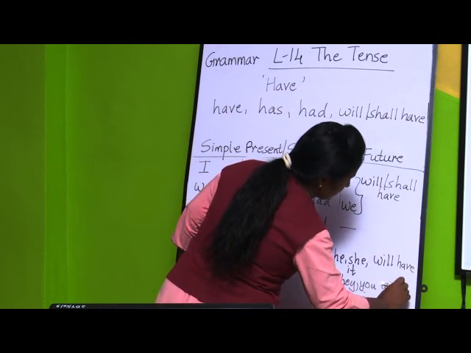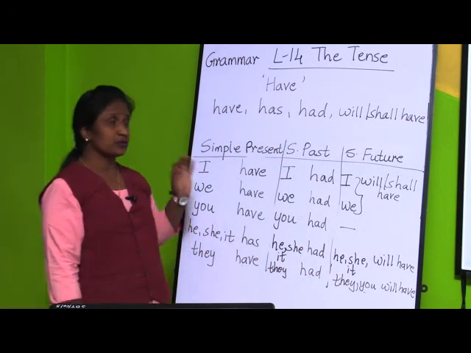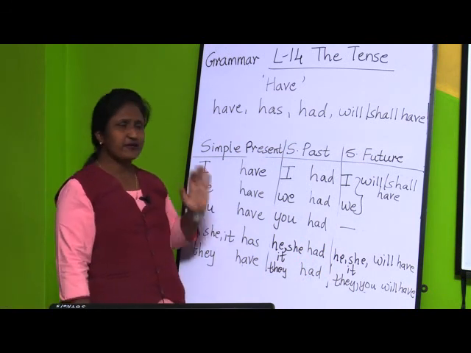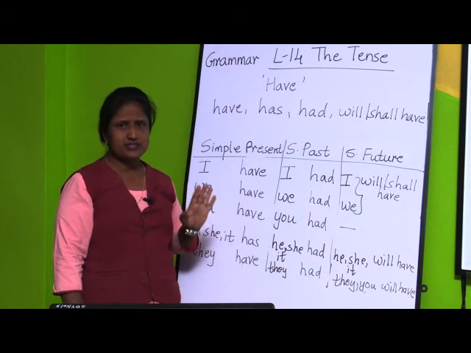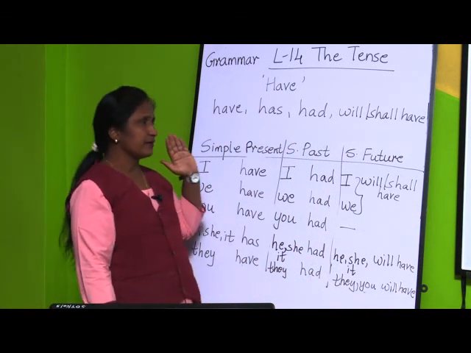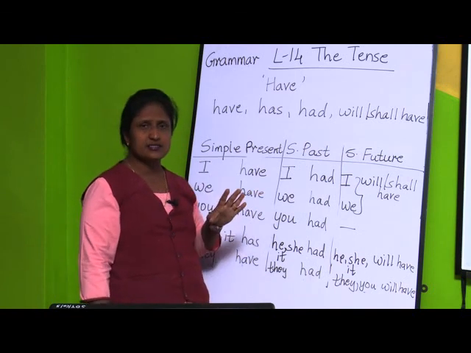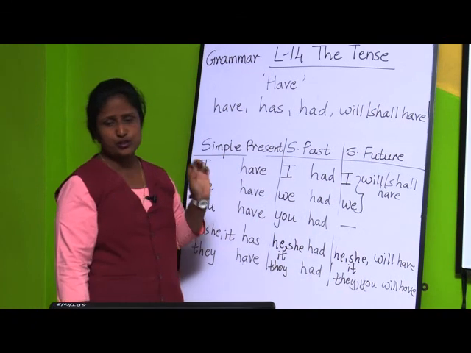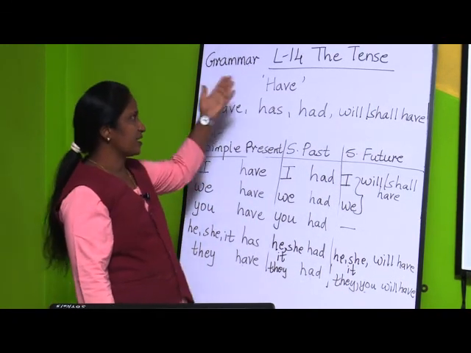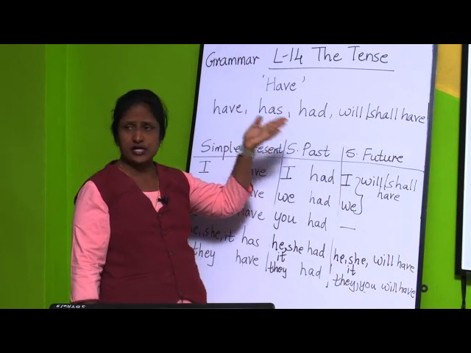So in this way we are going to see about these three forms of verbs, that is be form of verbs: am, is, are, was, were, will be, shall be. Then next we have seen about do form of verbs, that is do, did, does, then will do, shall do, and then we have seen have also, that is have, has, had, will have and shall have.